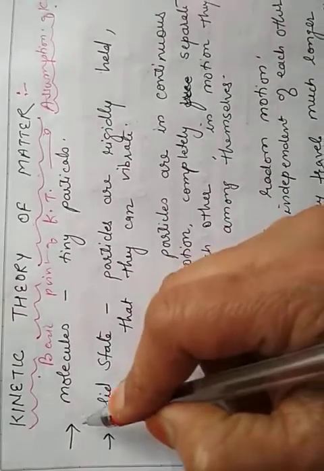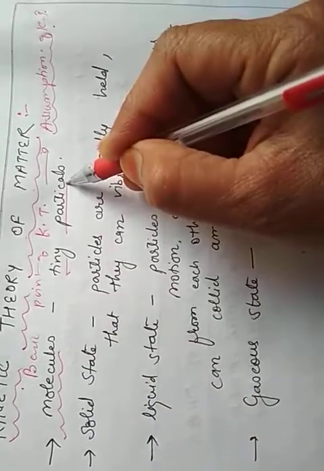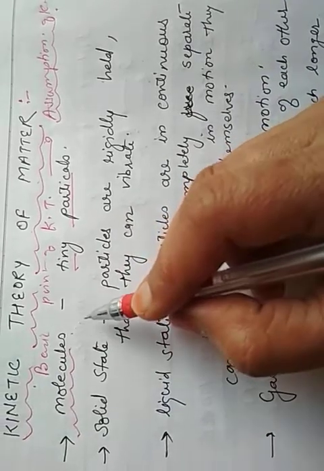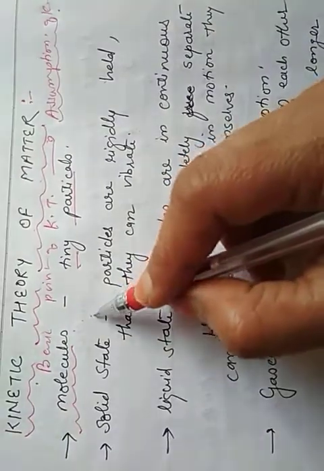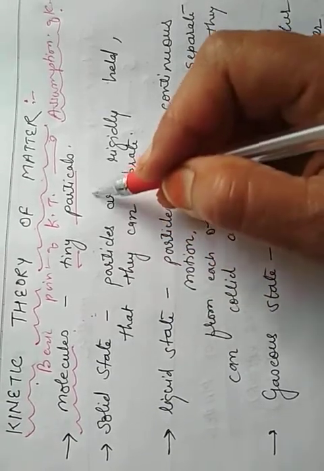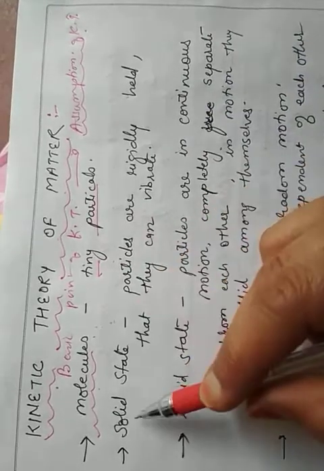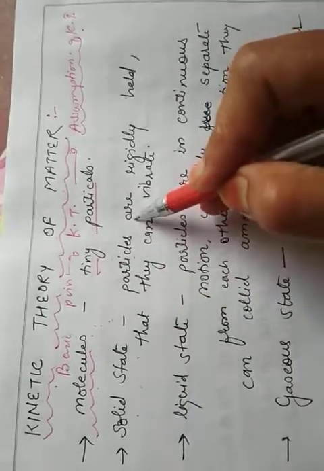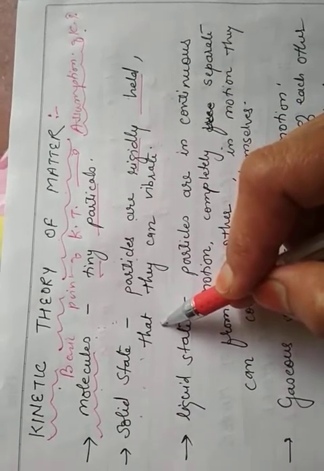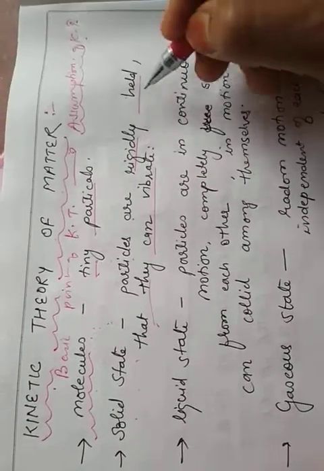The first point is that matter is composed of very tiny particles. Those particles are known as molecules. The very first assumption of the kinetic theory is that all matter is composed of tiny particles called molecules. In the solid state, these particles are rigidly held together, tightly bound together, and they can only vibrate a little bit, up and down.